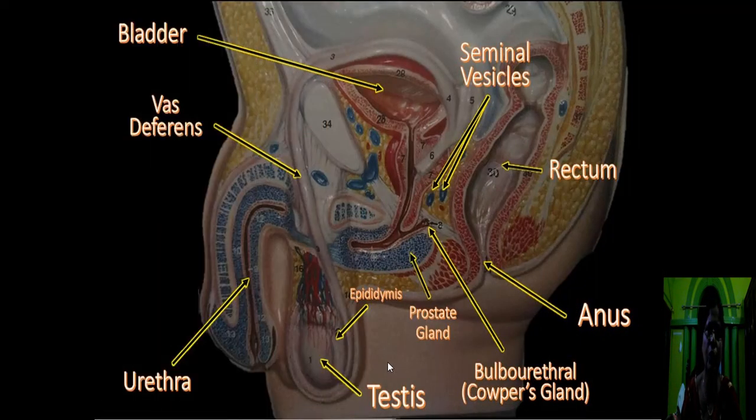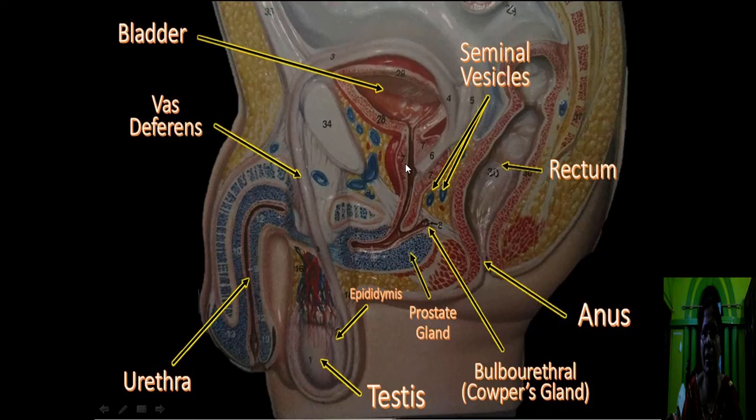This is the side view of the male reproductive system. In this system, you can see the testis here. In the lower part of this structure, this is the testis. Then this is the epididymis. Then this is the vas deferens. Then the vas deferens comes to form the ejaculatory duct. Then this is the urinary bladder.